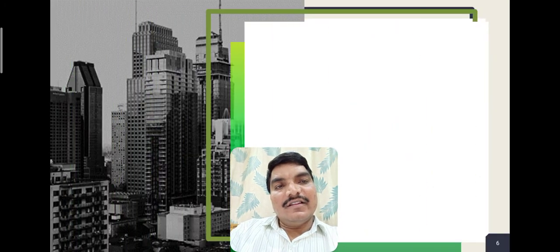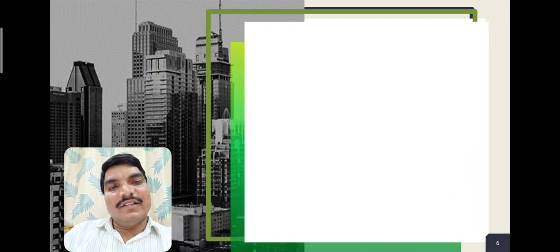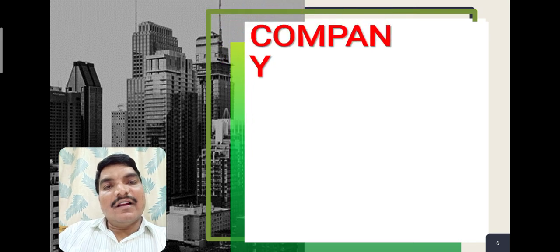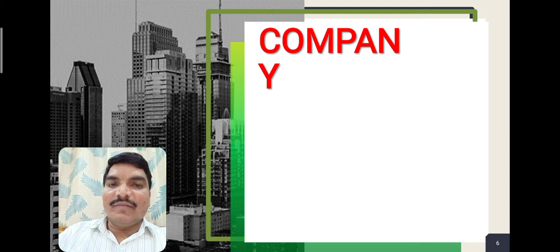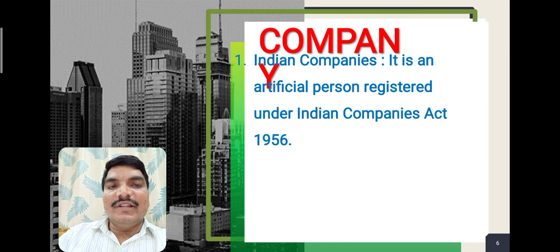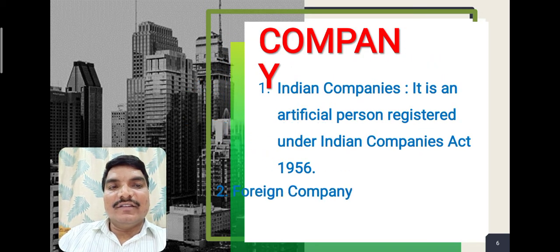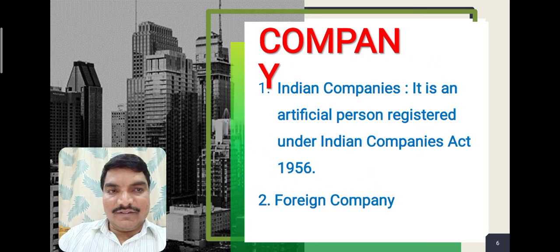And another one we are going to discuss is the company. Another type of person is a company. Companies are further classified into Indian companies as well as foreign companies.